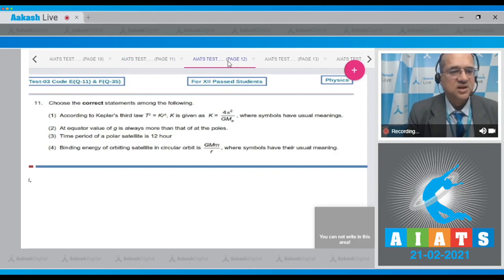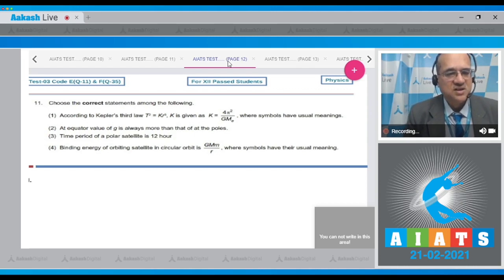Question number 11. Choose the correct statement among the following. According to Kepler's third law, T square is k into r cube and k is given as 4 pi square over GM, where the symbols have the usual meanings. Second option, at the equator the value of g is always more than that at the poles. The time period of a polar satellite is this one and binding energy is given by this relation.